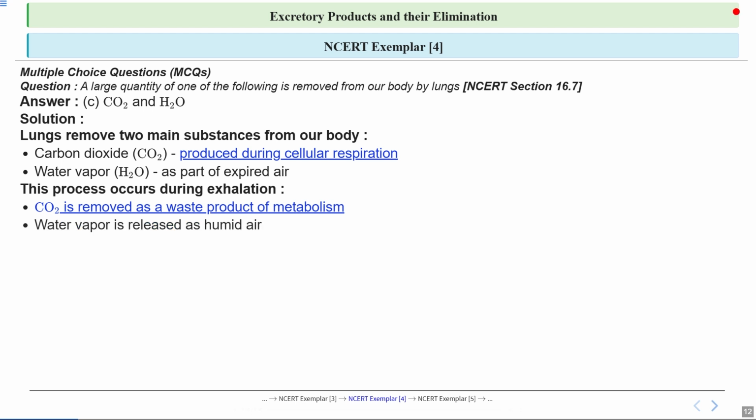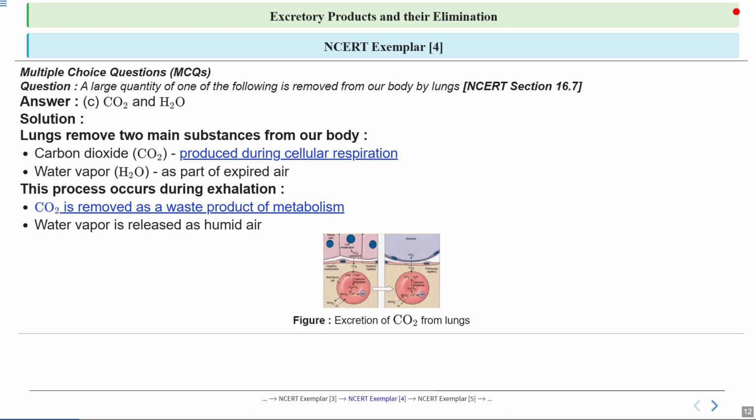The water vapor is released as a result of humid air. This is why our breath feels warm and moist. It's a simple yet effective way of how our body regulates moisture and temperature. So you can see the visual representation of CO2 extraction from the lungs. Here you can see the pathway of CO2 as it exits out of the body. This figure is showing the excretion of CO2 from the lungs.